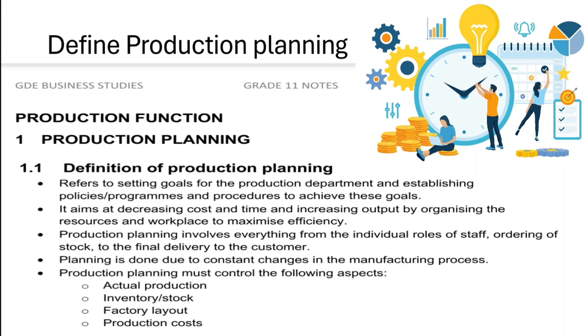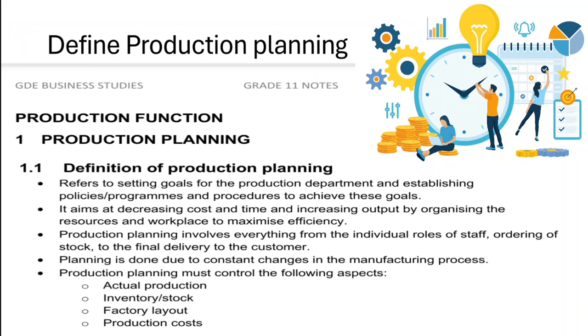And therefore, if we are not spending too much, we'll be making more money when we are selling these products that we are manufacturing. And if we can spend less time making a product, then it means within a short space of time, we are able to produce a lot of products, which comes at an advantage. It becomes an advantage for us as a business because we will be making more products in a short space of time, spending less money also, and therefore we have a lot of outputs to sell, and we are able to mark these up at a certain price, and therefore we are reaching the goal of making a profit.